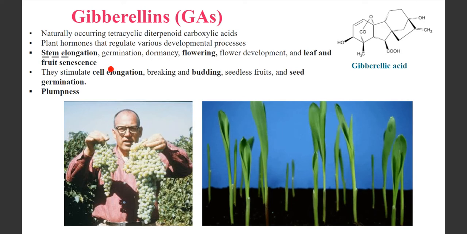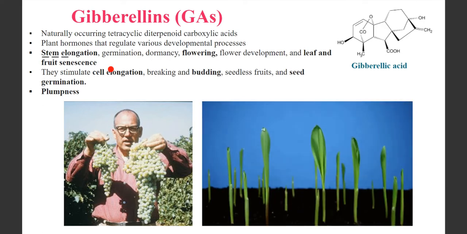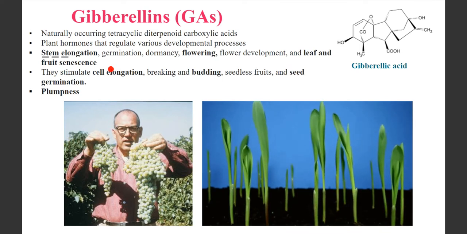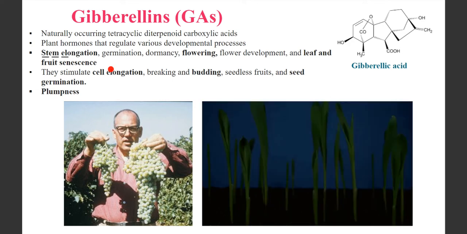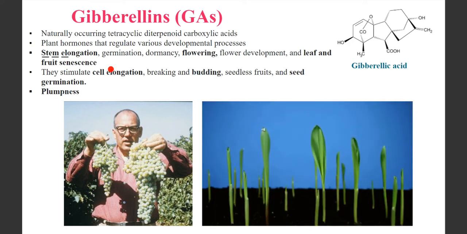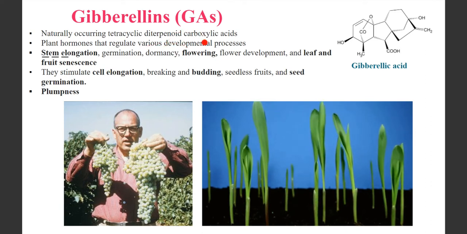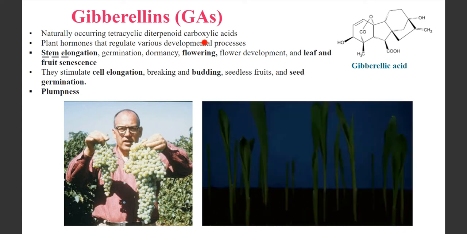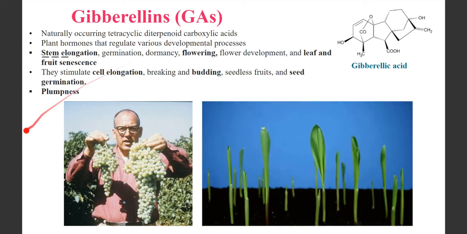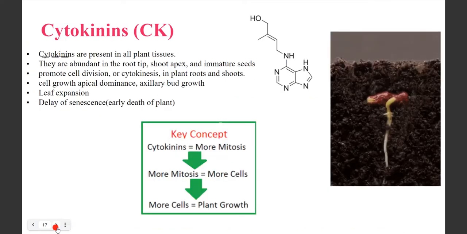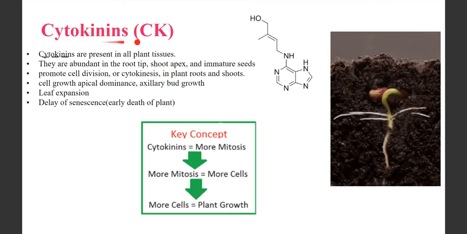The taste of the fruit is enhanced, the juiciness of the fruits is enhanced, the fruit becomes more plump, the fruit's aroma is enhanced. All these properties are enhanced because of gibberellic acid. Are you understanding this? Okay, so this is very very important. Most of the time we have to use the gibberellins so that we get good quality of flowers and fruits.